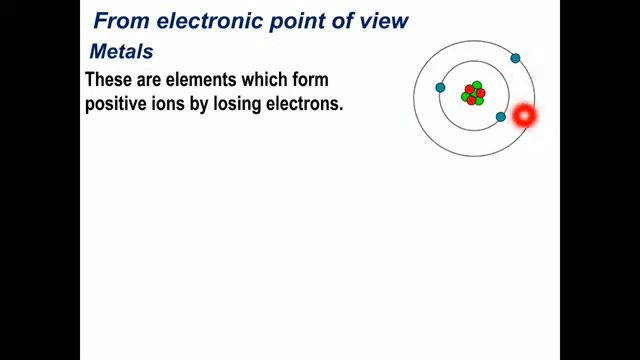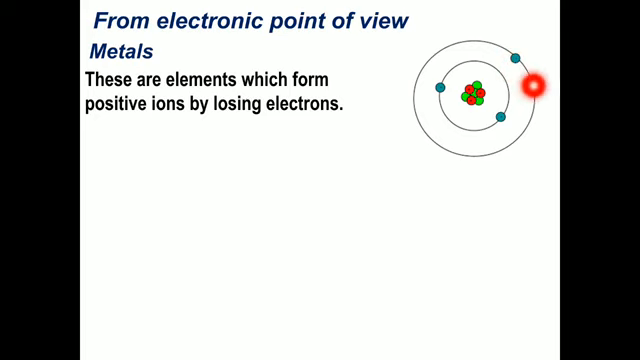Remember, this is known as the valence shell, and the electron which is present in the valence shell is known as a valence electron. Remember, the electron which is present in the valence shell is known as valence electron. So this is the valence electron.